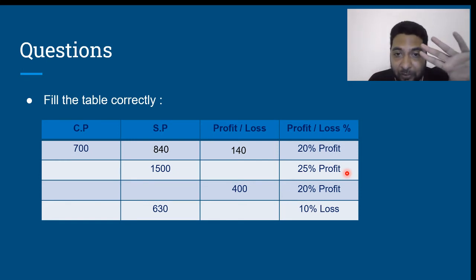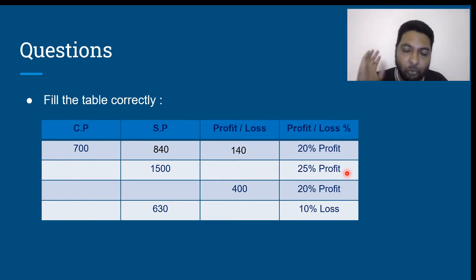If the cost price was 100 units, then the profit would be 25 units and selling price would be 125 units, isn't it? If 125 units is 1500 rupees, then 25 units, which is the profit, is how much? See, 125 units, 1500 rupees.